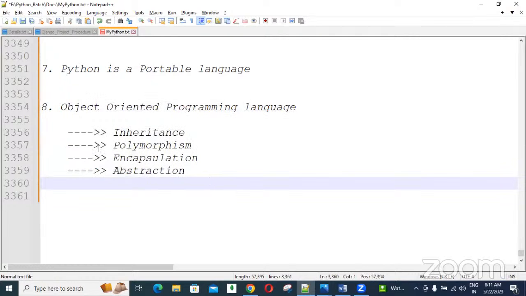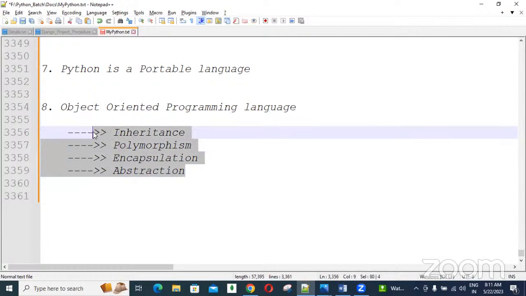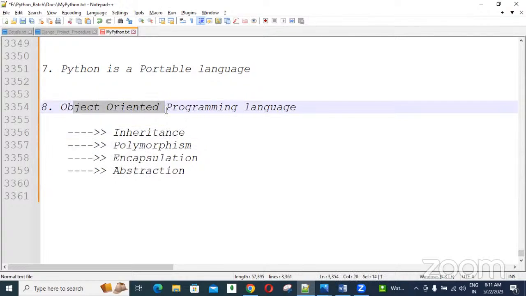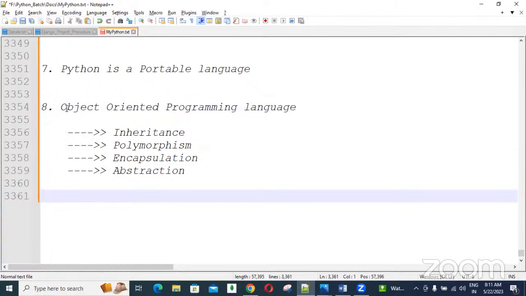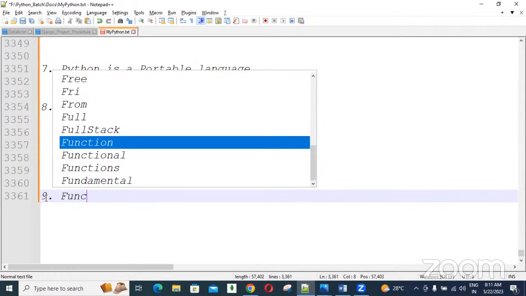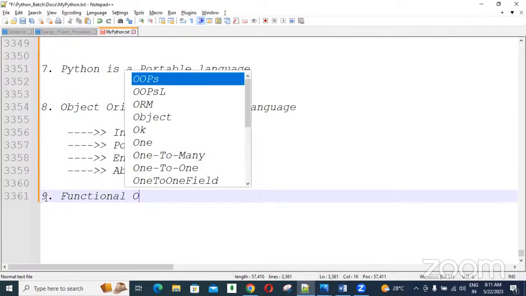Later, I'll tell. So our Python language also supports all these OOPs principles for developing real-time applications. So that's also one of the best advantages. Got it? C language does not provide the OOPs techniques, so that is one drawback in C. But Python supports OOPs techniques. Got it? And one more benefit is Python also supports functional oriented programming techniques.